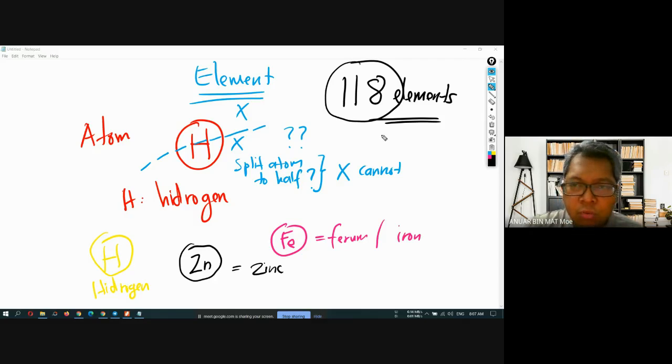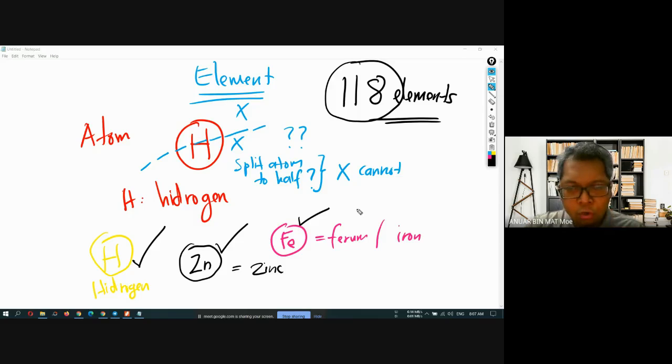You do not need to remember all these elements, but you must be able to remember a few elements such as hydrogen, zinc, ferrum, oxygen, carbon, magnesium. Those are very common elements.